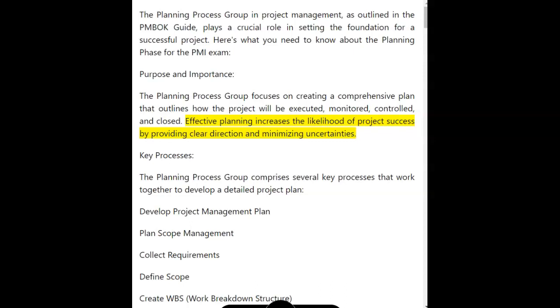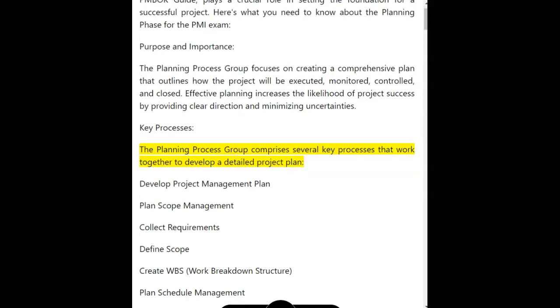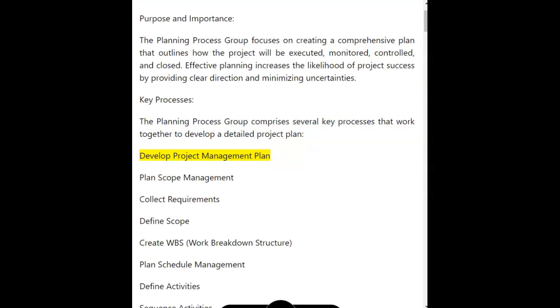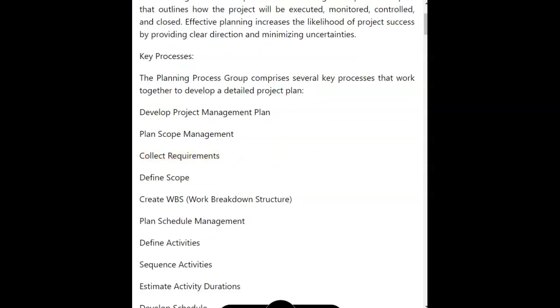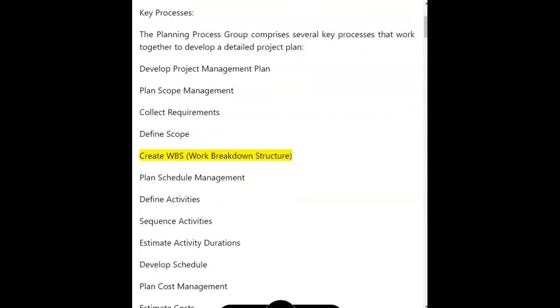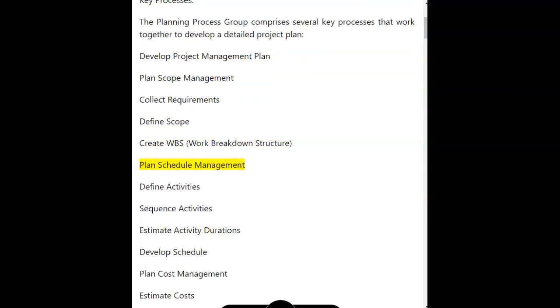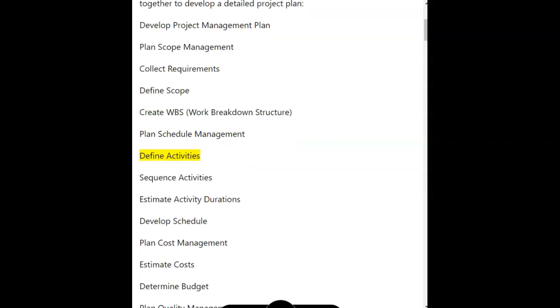Effective planning increases the likelihood of project success by providing clear direction and minimizing uncertainties. Key processes. The planning process group comprises several key processes that work together to develop a detailed project plan. Develop project management plan. Plan scope management. Collect requirements. Define scope. Create WBS, work breakdown structure. Plan schedule management. Define activities.